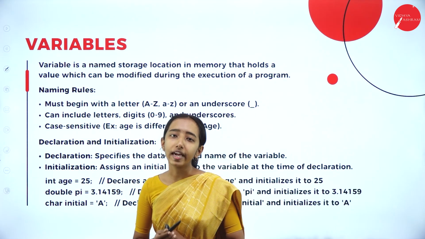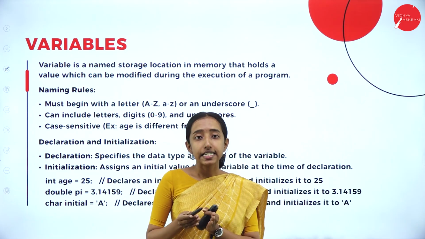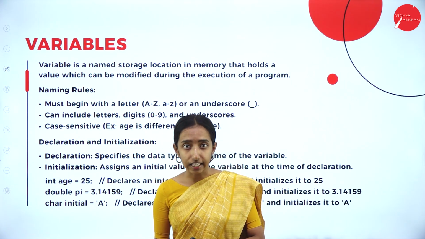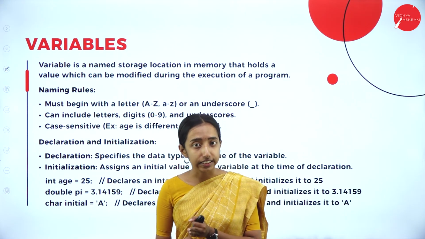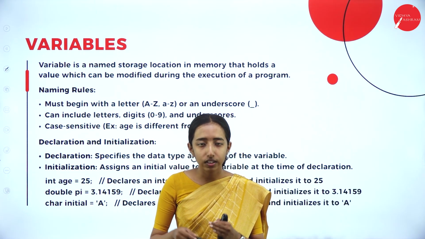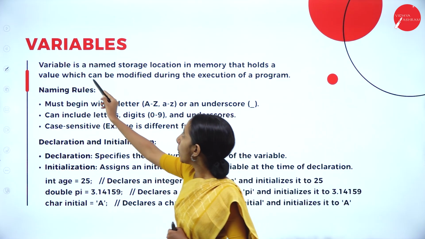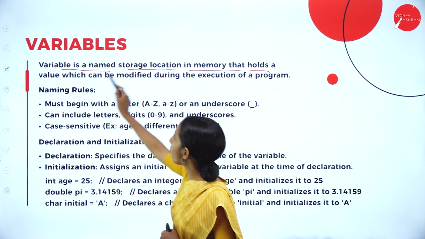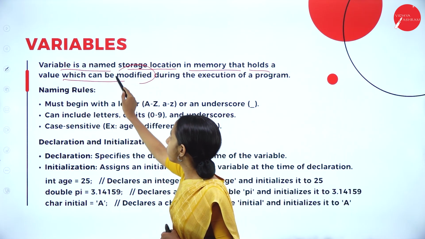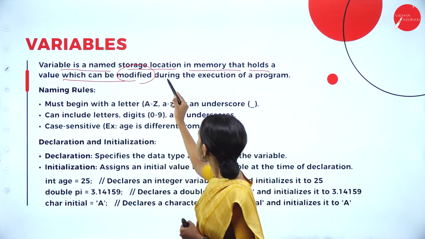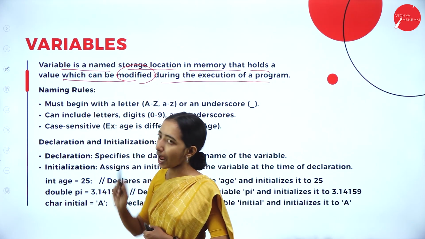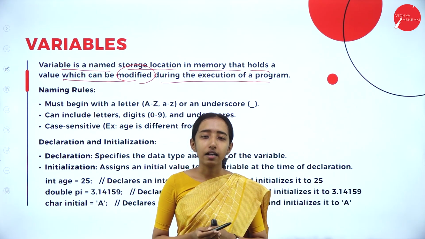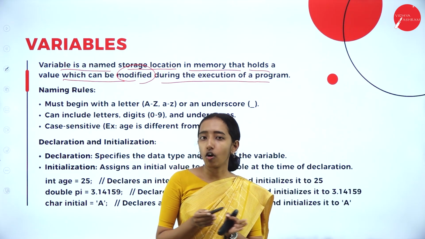Next, we have variables. Constant means that it does not change its value. A variable is a storage container that changes its value. A variable is a named storage location in memory that holds a value which can be modified, which can be changed during the execution of a program. During the execution of the program, the variable values can be changed, but a constant cannot be changed.